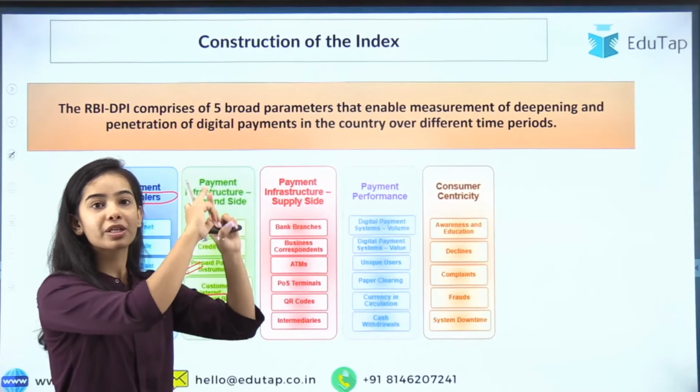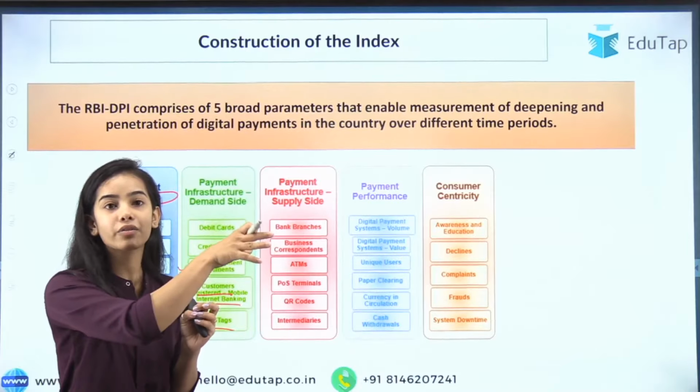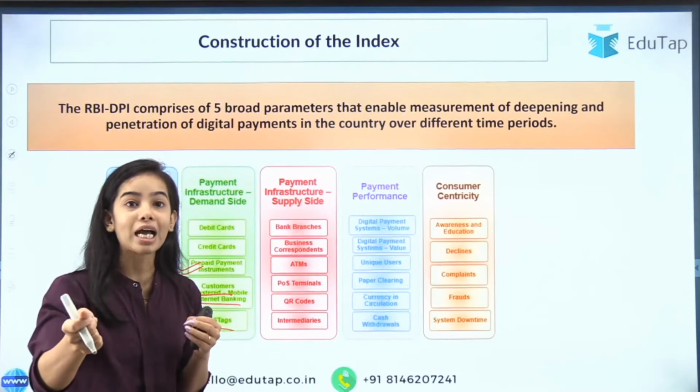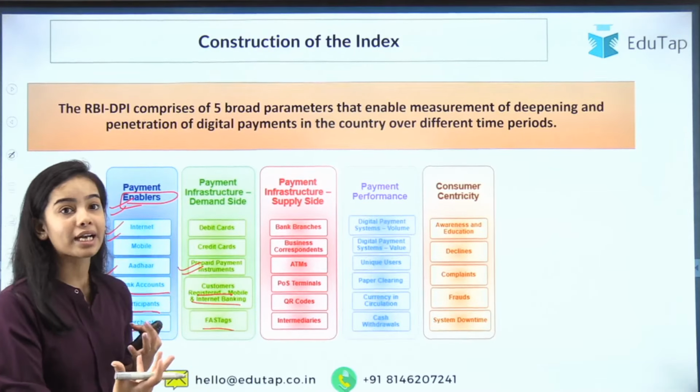The FASTag picture is clicked, or it is scanned, and the payment is already done. You do not have to physically give the cash.